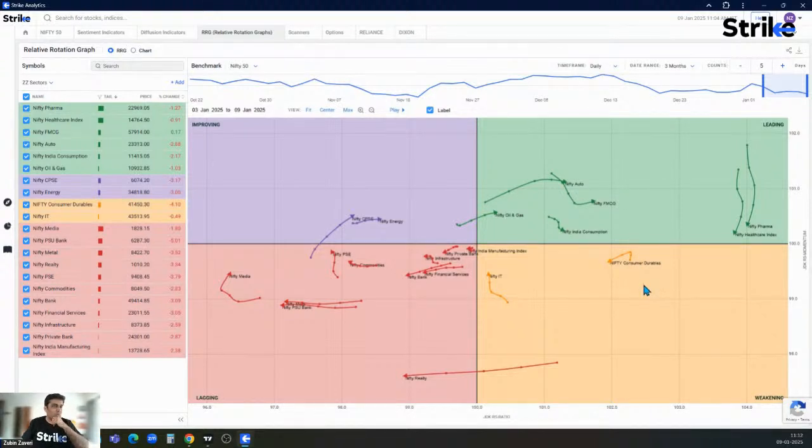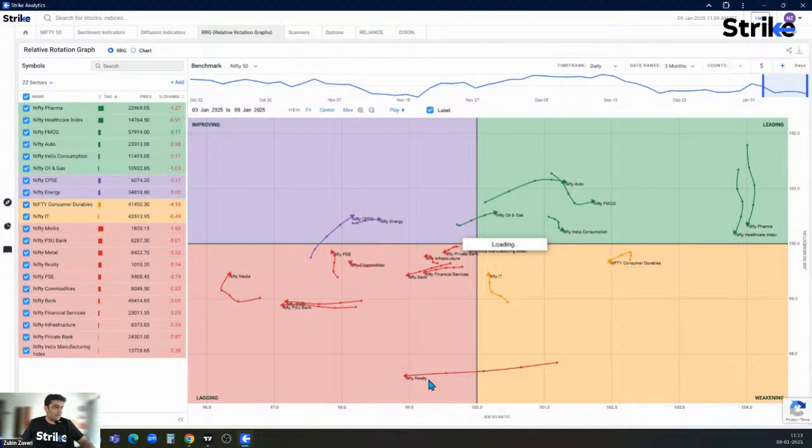All right, what we can see is that Nifty Pharma and Healthcare are losing momentum. Okay, the arrows are headed southwards. So when the arrows are headed southwards, meaning on the y-axis there is momentum, the momentum is losing. Okay, and over here Realty is headed towards the left side.